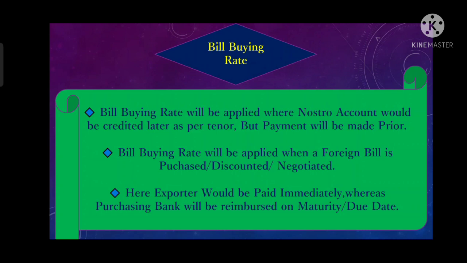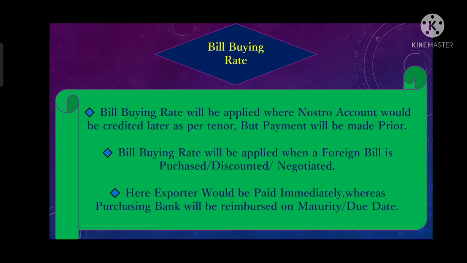What happens in discounting? Whenever the exporter submits the documents, the bank verifies those documents, discounts them and makes the payment to the exporter on an immediate basis, irrespective of the tenor or when it will receive the payment from the importer. The purchasing bank makes the payment to the exporter in advance, but it will be reimbursed by the importer on the due date. The due date depends on the tenor of that bill, whether the bill is on sight basis or on usance basis, right?